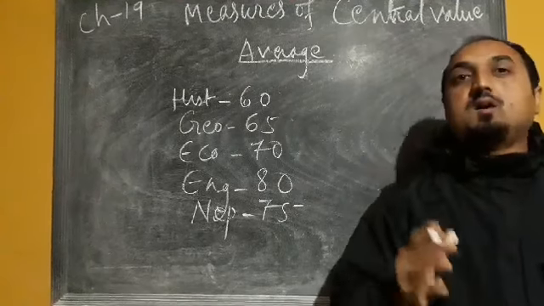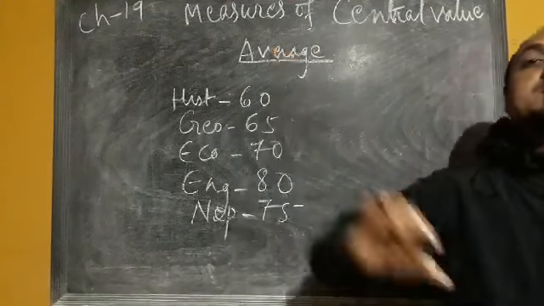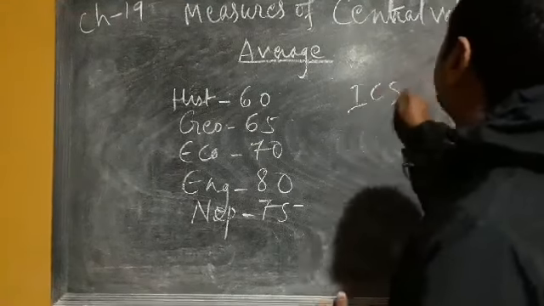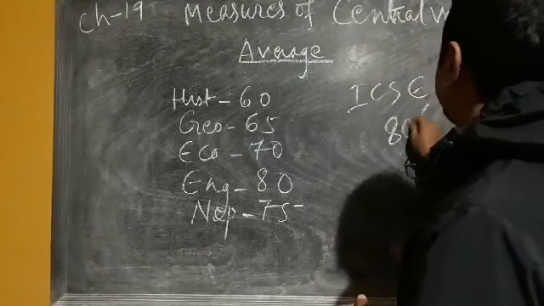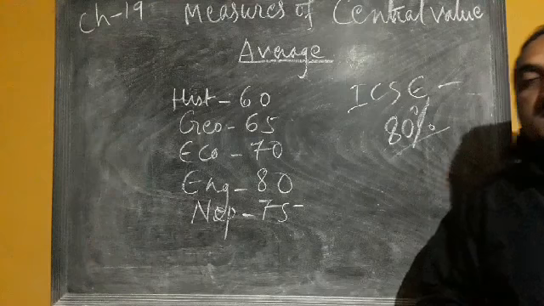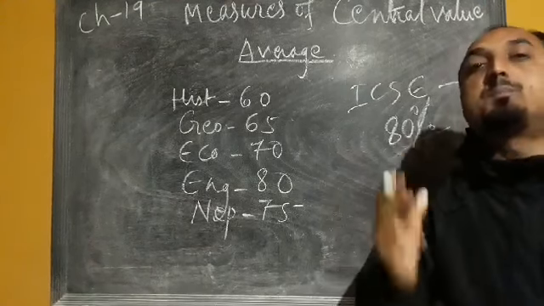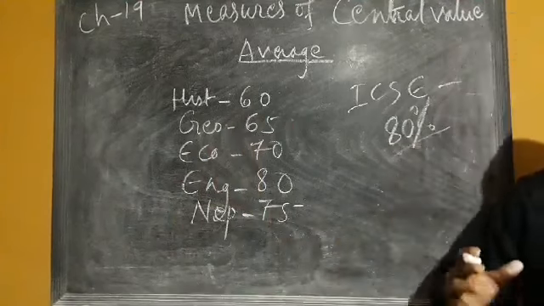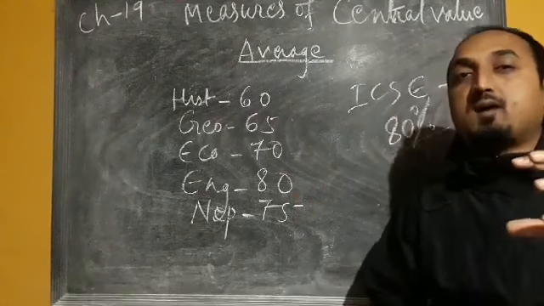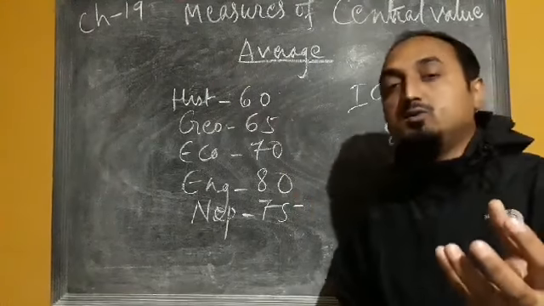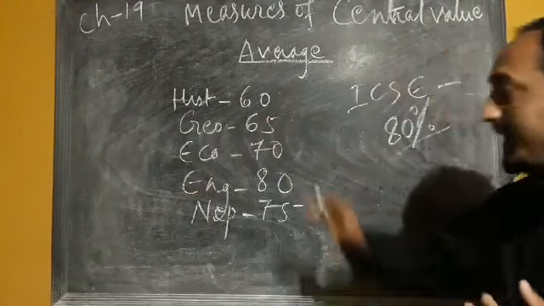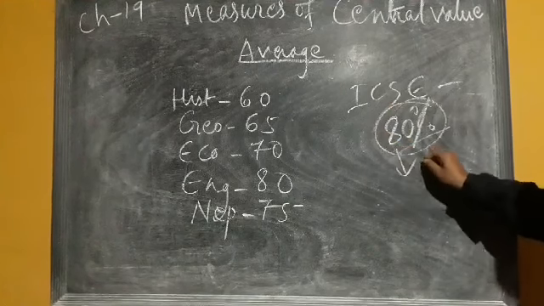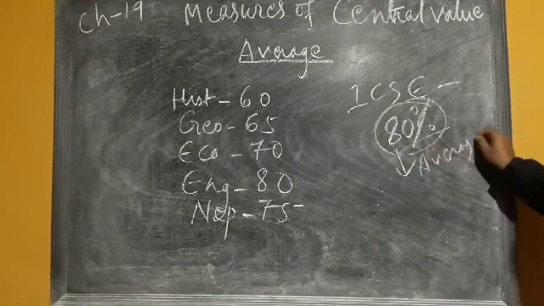Now when you are asked to find the average, when we say that I got 80% in the ICSE exam, it doesn't mean that you have obtained 80% in all the subjects. So what is that value, 80%? It means that you have got different marks, but the average value, the single value, is the representation of all the marks in all the subjects. So this 80 can be considered as average.